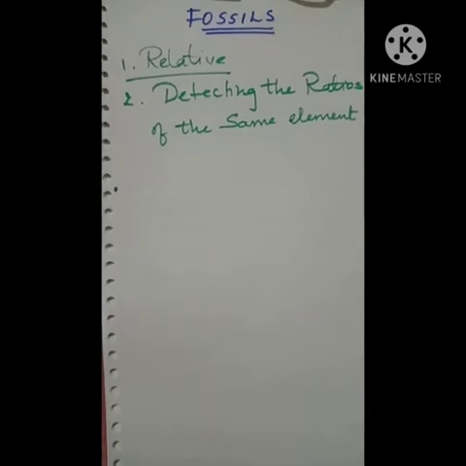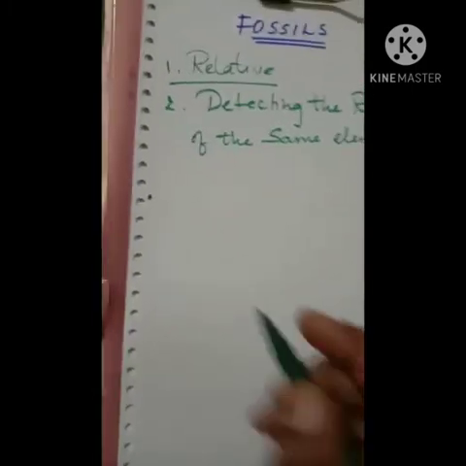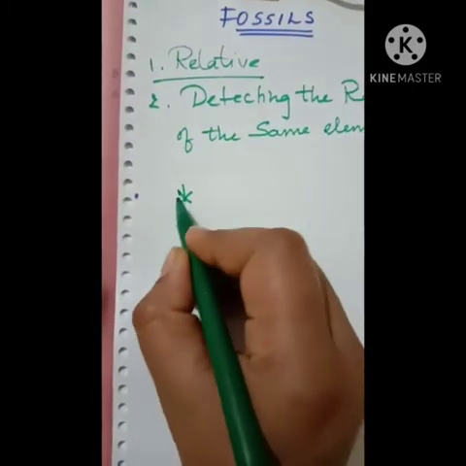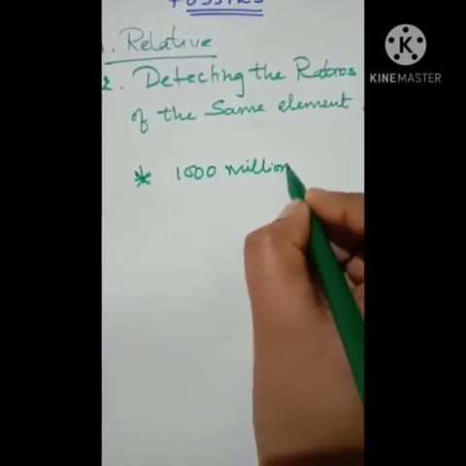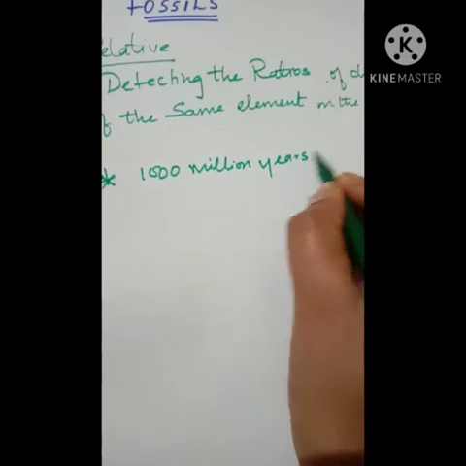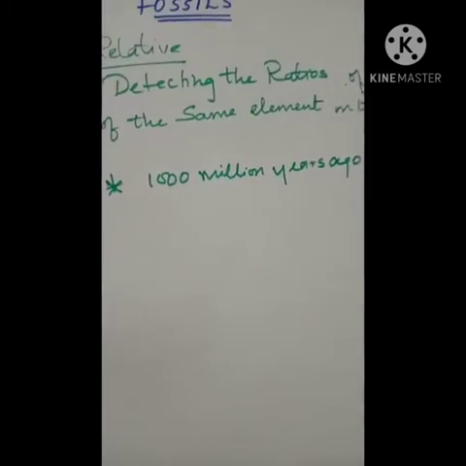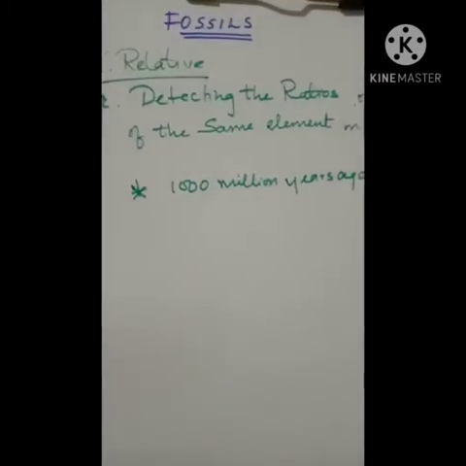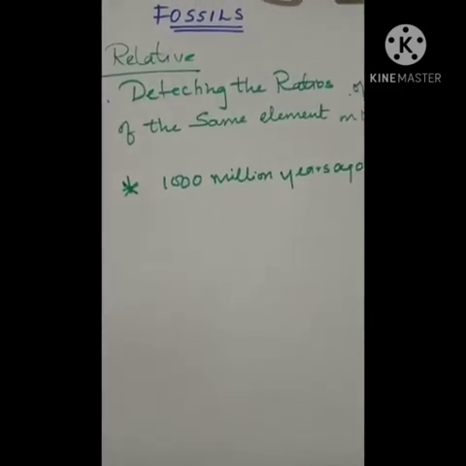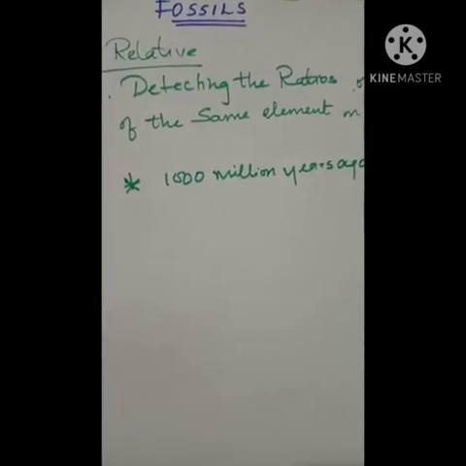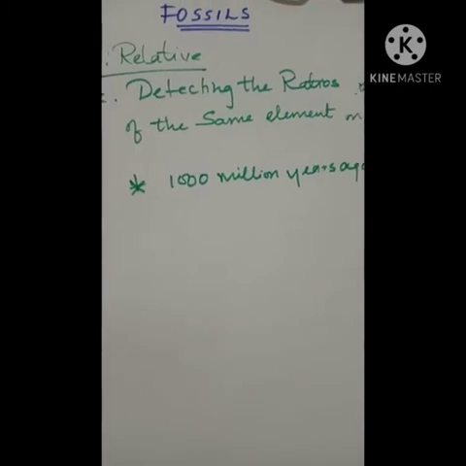Let us start 1,000 million years ago. Some invertebrates on the seabed will die and be buried in the sand. More sand accumulates and sandstone forms under pressure.